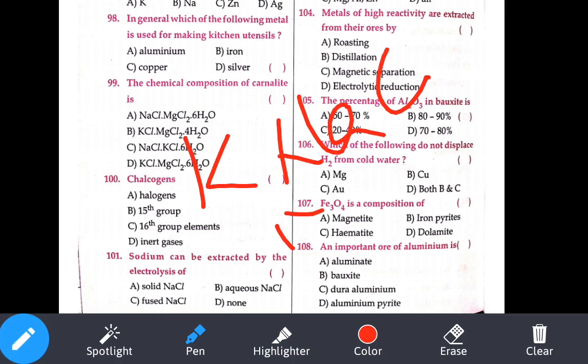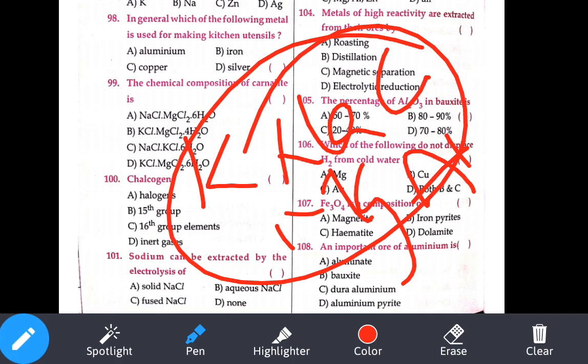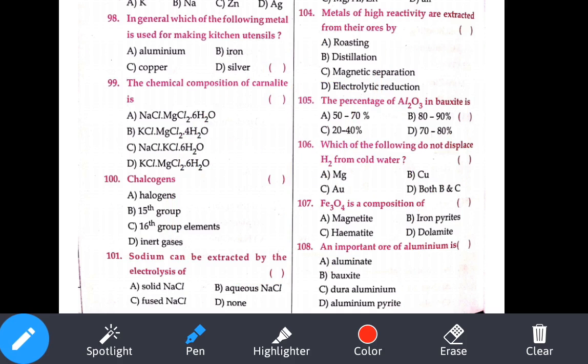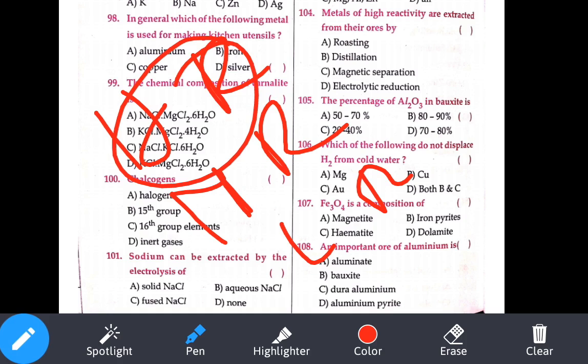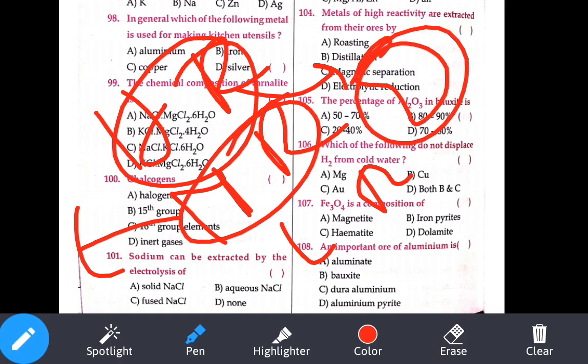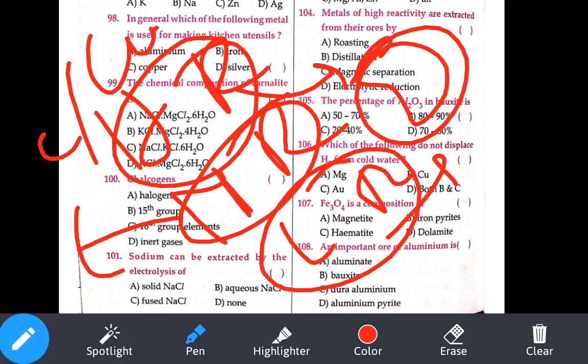Sodium is one of the highly reactive metals, so here sodium comes under highly reactive. Remember, all the elements are categorized in three types: highly reactive, moderately reactive, and low reactive. Highly reactive metals are extracted from their ore by electrolysis, moderately reactive by reduction either with carbon or carbon monoxide, and low reactive simply by heating it, or we can do a displacement reaction. These are the methods used to extract a metal from its ore.